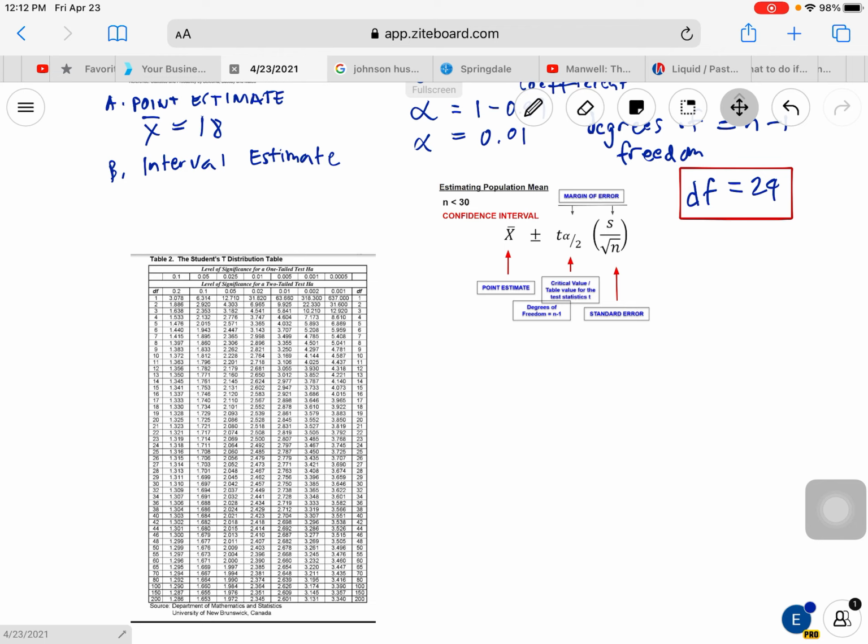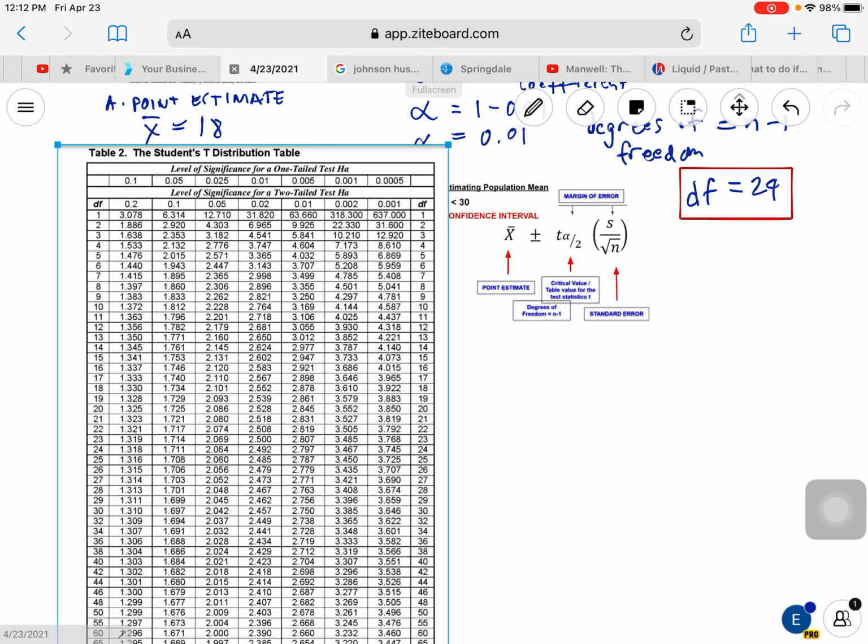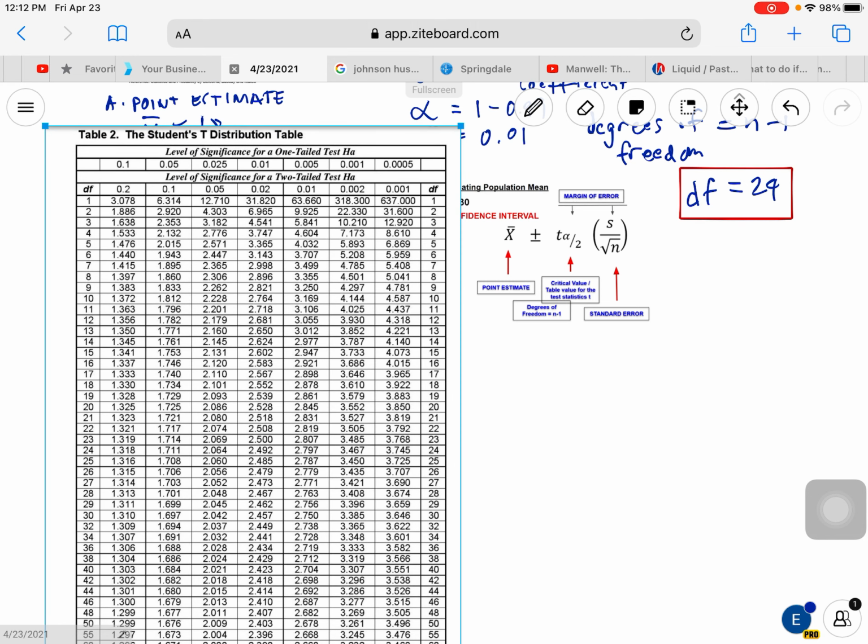Now let's try to locate the level of significance for the two-tailed test. So 0.01, the intersection of 0.01 and our degrees of freedom 24. So this is going to be 24.